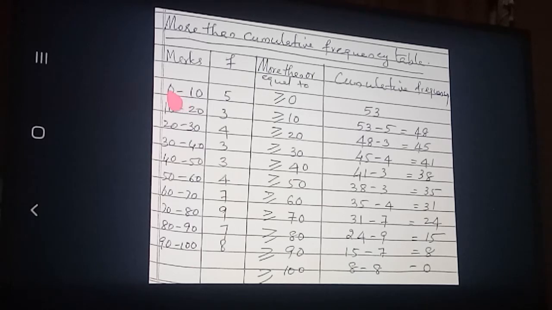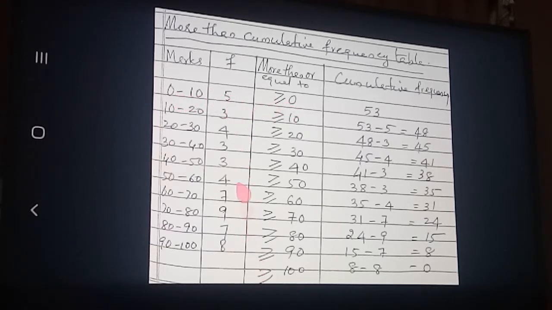And this lower boundary point is the previous class's upper boundary point. I told you the upper boundary point will not count in that class, it will count in the next class. That means here the lower boundary point or lower limit. So greater than or equal to 0, all the students, any of the students may have got 0 also. So all the students got greater than or equal to 0 mark.